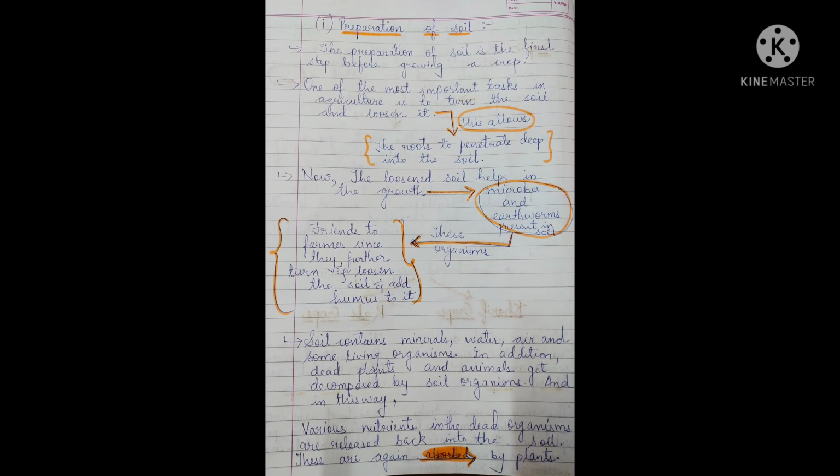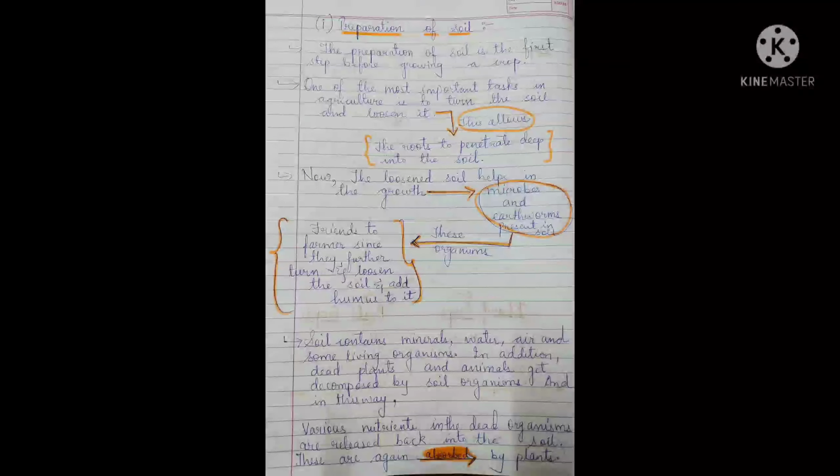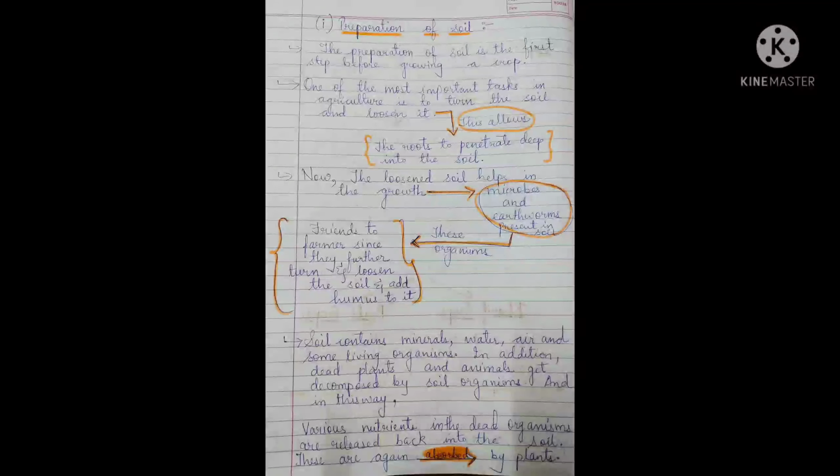Now, as you all know, in soil many minerals are there, water is there, water is given to the soil, air is there, and some living organisms are also there, which we have already discussed. So soil contains minerals. Among the minerals are potassium and calcium, but that doesn't mean human beings can use potassium and calcium from the soil. No, that is used by the plants. Water is already given by the farmer, but since moisture will be there only in soil.